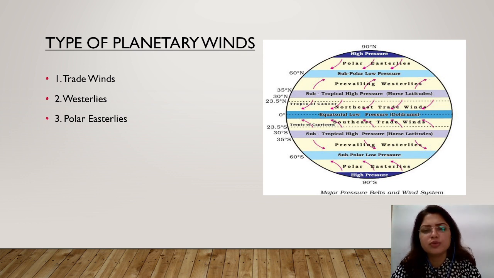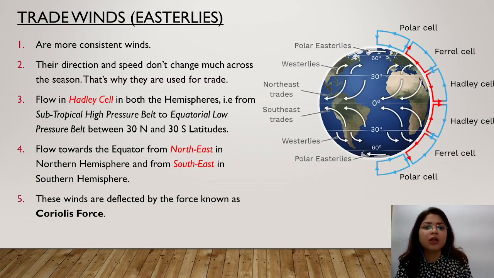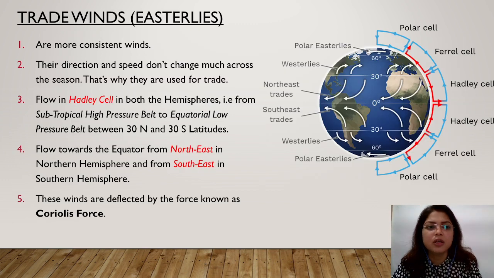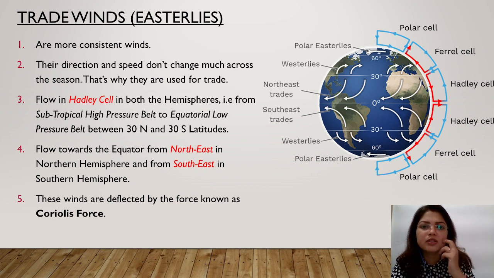But there is one difference between the northern hemisphere and the southern hemisphere when it comes to westerlies, and I'll tell you about that when the topic of westerlies comes. Okay, now the trade wind or the easterlies. Why are they named trade? Trade means business. So why are they called trade, not anything else? The winds are named according to the direction from which they originate, but these are known as trade winds, meaning business winds.